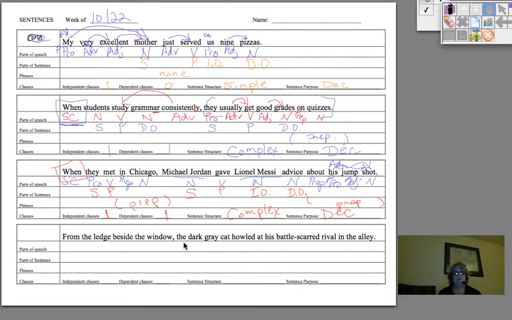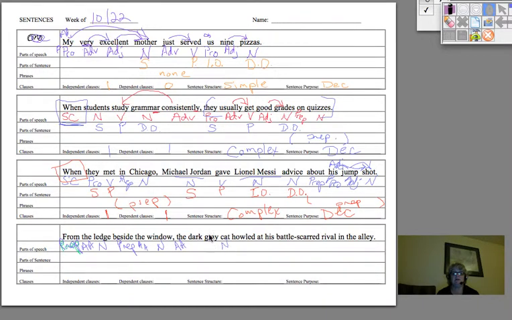From the ledge beside the window, the dark gray cat howled at his battle-scarred rival in the alley. I guess you can see I changed the emphasis here. From the ledge. From is a prep. The article is an adjective. Ledge is a noun. Beside the window, another prep, article adjective, noun. You see a pattern here? Prep phrases. Sometimes they have article adjectives or other adjectives. Sometimes they don't. The dark gray cat.